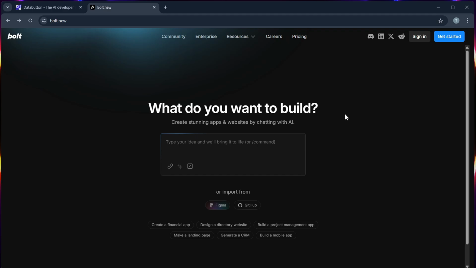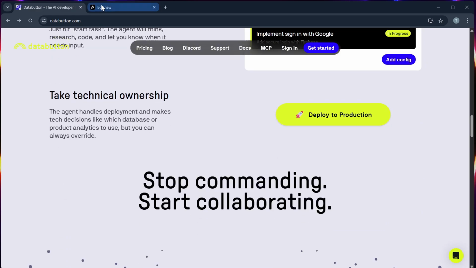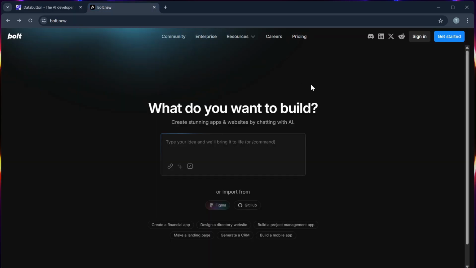Lastly is their deployment. Data Button lets you deploy to the cloud easily and share apps with links, while Bolt is more workflow oriented and doesn't offer full app deployment like Data Button.